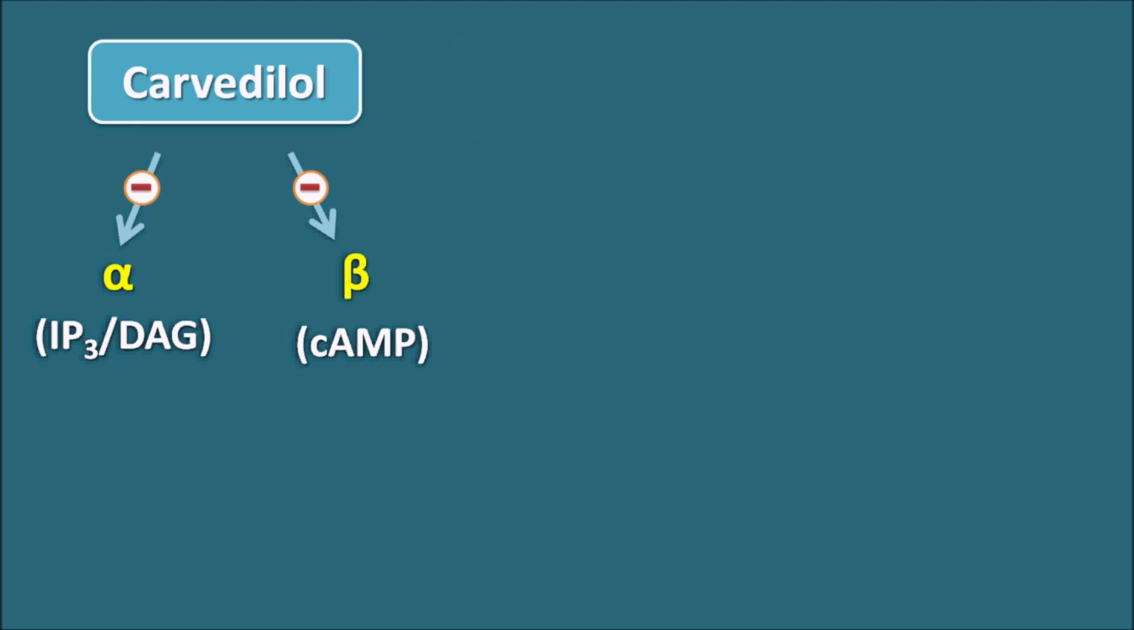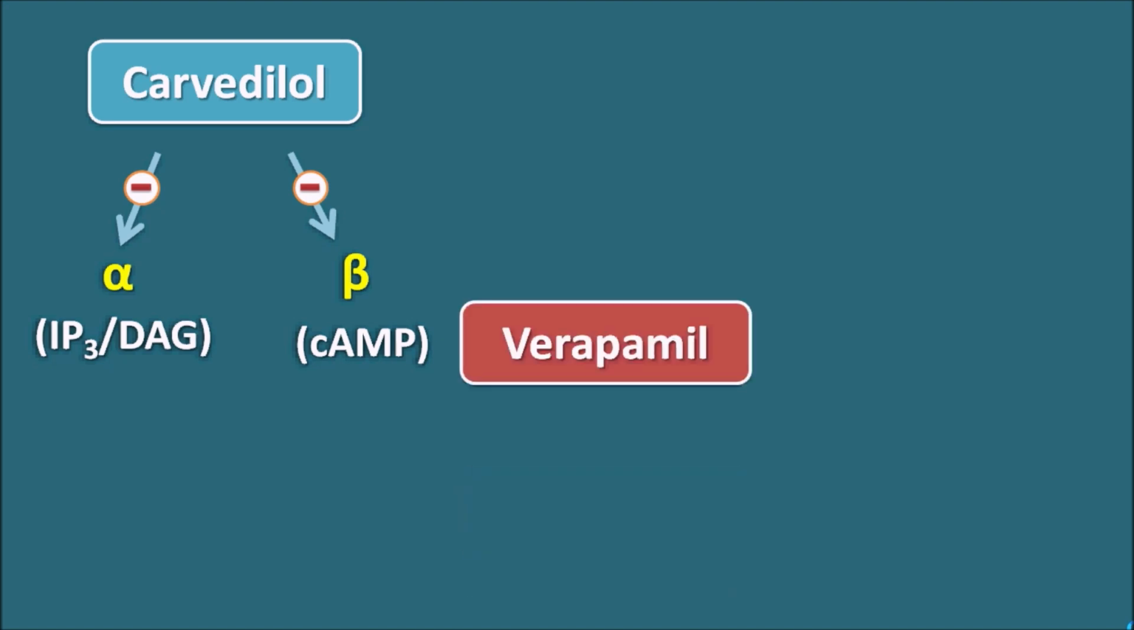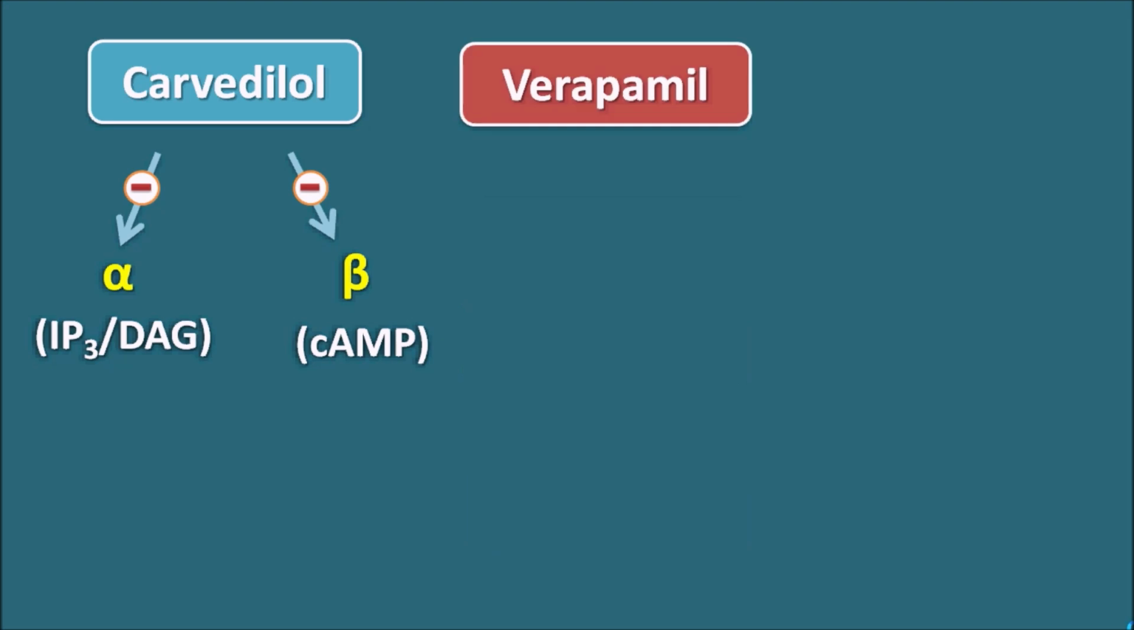But in the question we were asked which drugs increase the intracellular calcium levels. So carvedilol is not the right answer here because it is going to act in an opposite way. It decreases the intracellular calcium levels within the vascular smooth muscle as well as the cardiac muscle. Similarly, another drug is verapamil. Verapamil is a calcium channel blocker. It directly blocks the calcium channels, particularly on the cardiac muscle. So it reduces the calcium levels within the cardiac muscle.